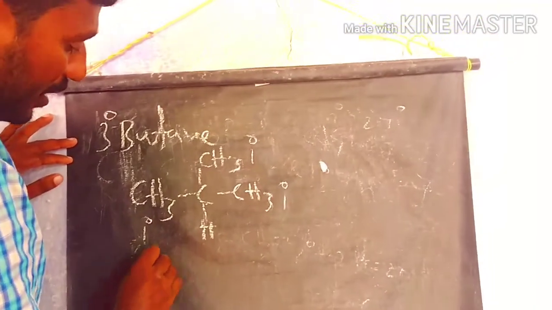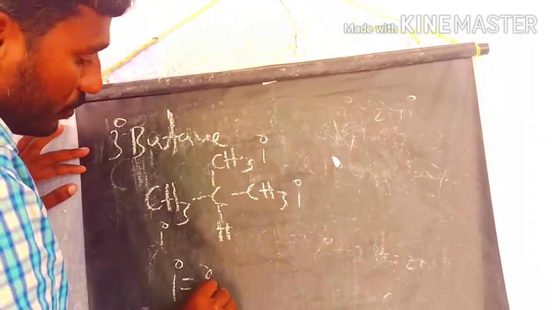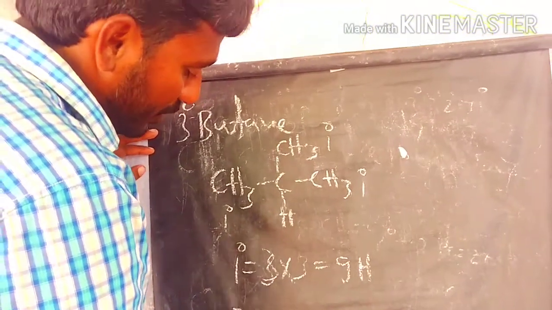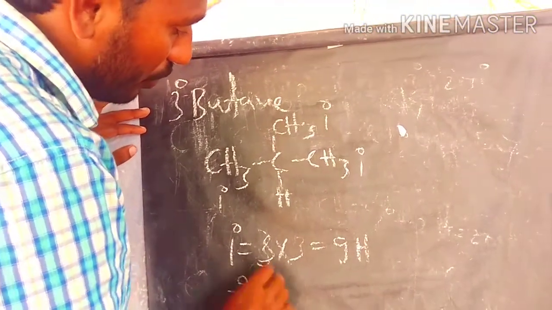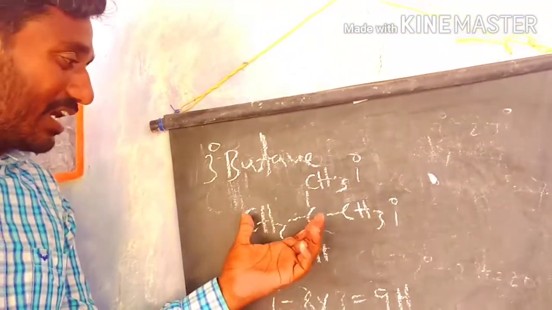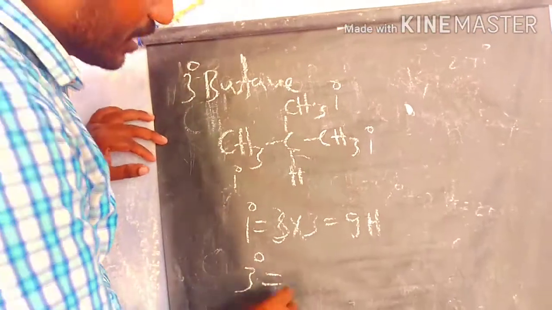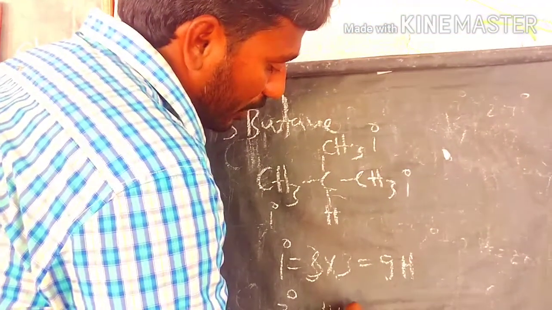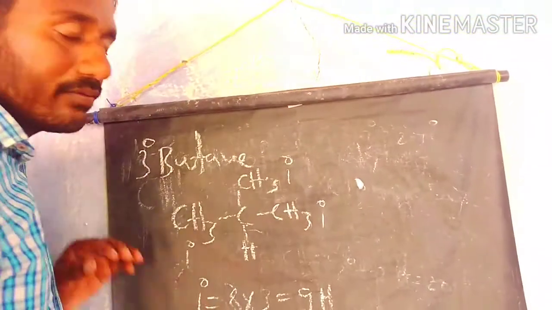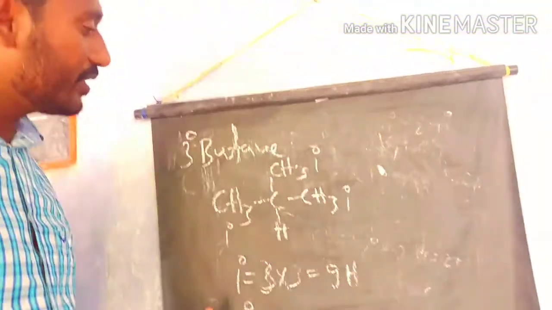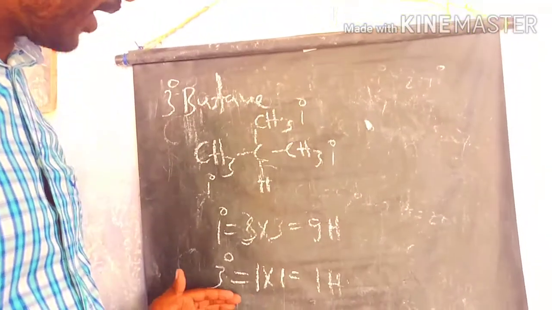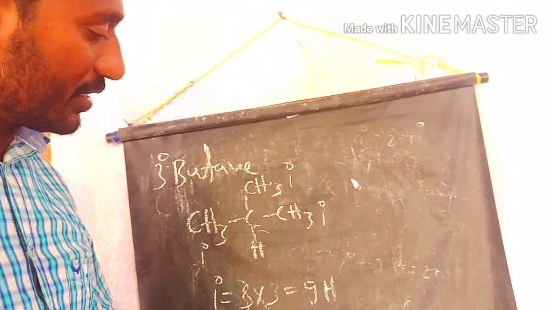How many primary hydrogens do we have? 3 into 3, totally 9 primary hydrogens. How many tertiary hydrogens do we have? Only 1 tertiary hydrogen, because this carbon is directly attached with 3 carbons, that's why we call it a tertiary carbon. So in isobutane we have 9 primary hydrogens and only 1 tertiary hydrogen.